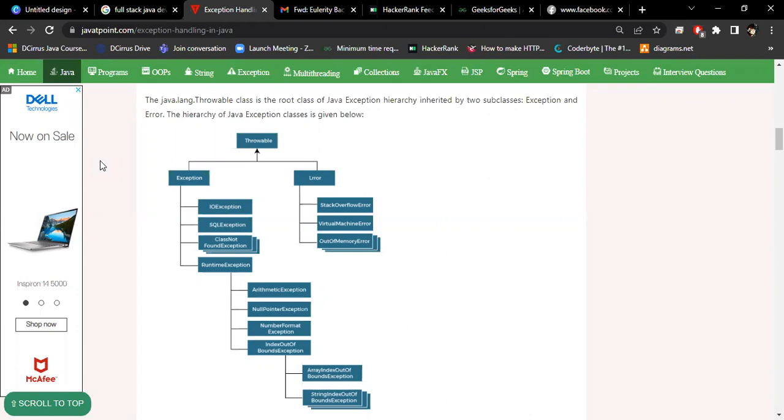Now second, this is your compile time. Now what is run time? Now you are going to office with a bike. You are driving and you are going. Now suddenly you have a puncture in your wheel, or the fuel is empty, or you have an accident. So it is an unexpected event. You don't know, this can happen.